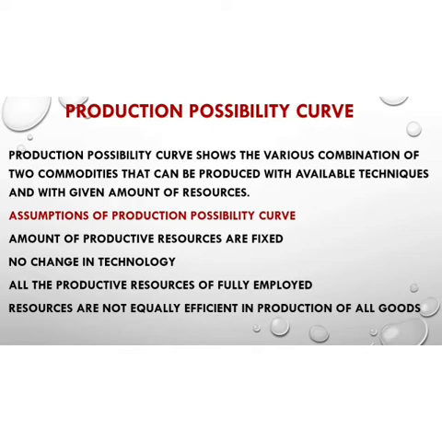As we have understood from the example of carpenter and mason, the carpenter is not good for performing the work of the mason, and the mason is not good for performing the work of the carpenter. So it implies that when resources are transferred from one use to another, there is a decrease in their efficiency, resulting in increased cost of production. Now if we shift the mason to the carpenter's job, it will decrease efficiency, and ultimately the cost of production of the commodity will go up. So these are the basic 4 assumptions of the PPC curve.